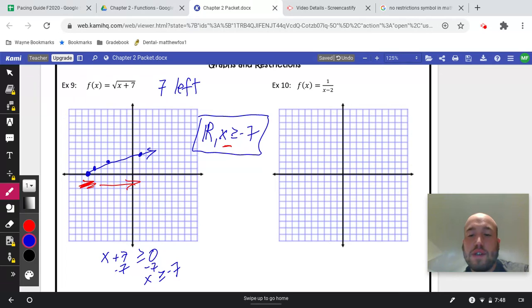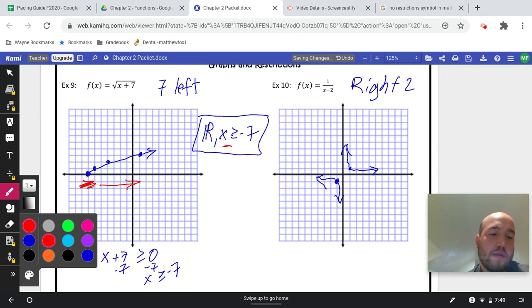Okay. So, on our next one, and we briefly talked about this when we started with this reciprocal function, we know the original one kind of looks like this, with points at 1, 1, and negative 1, negative 1. And in our case, it is going to shift right 2.